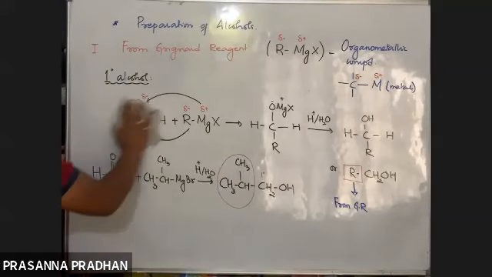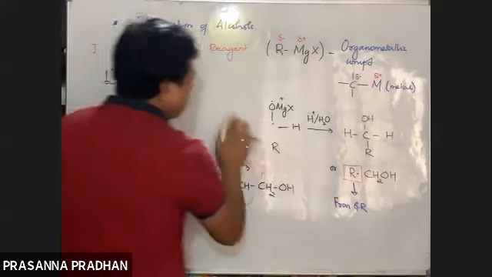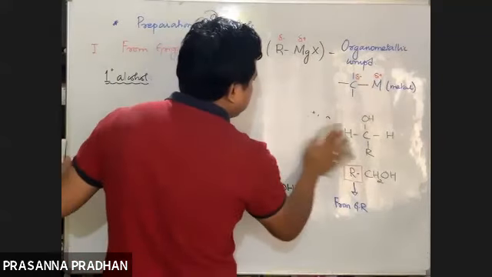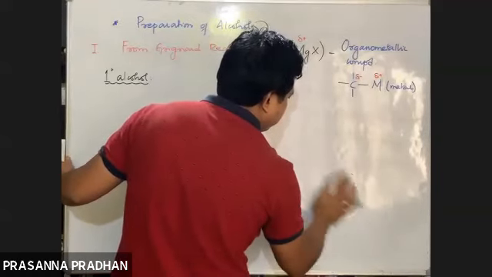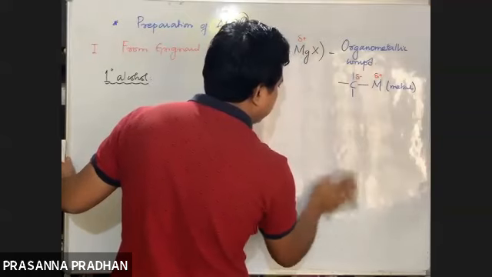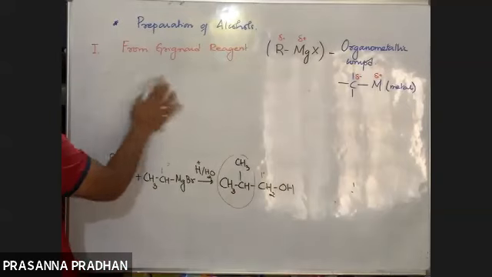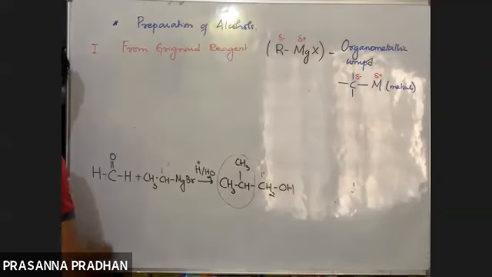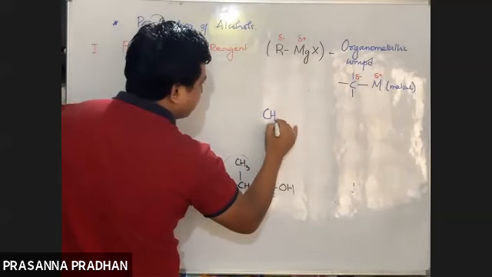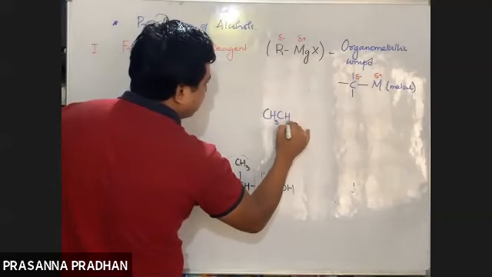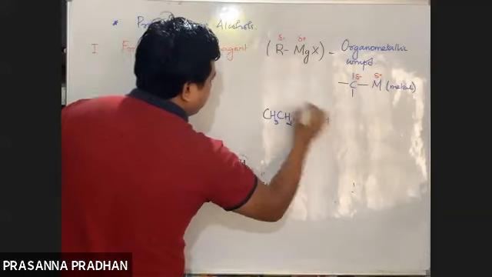So if the question comes, how will you prepare, say, propan-1-ol using a suitable Grignard reagent? How are you going to prepare propan-1-ol? Propan-1-ol means CH3CH2CH2OH.